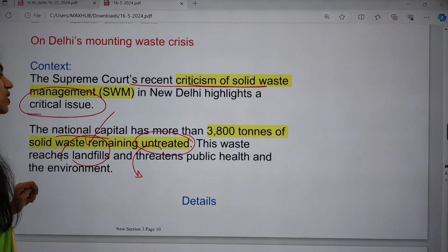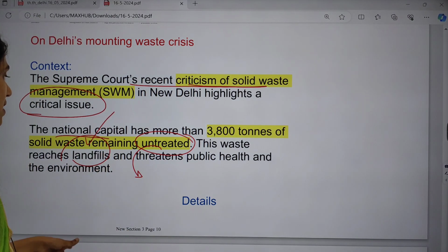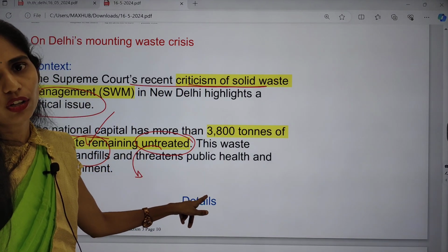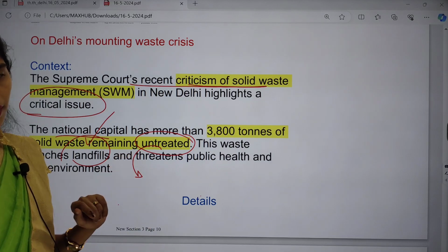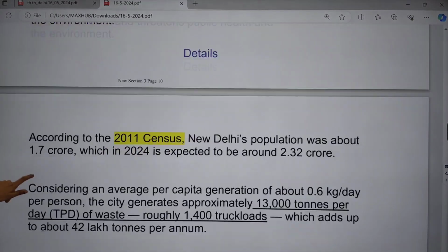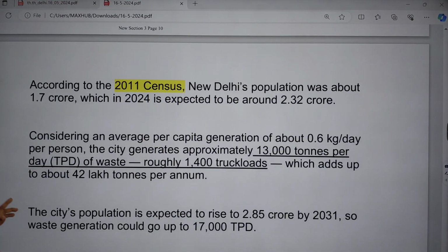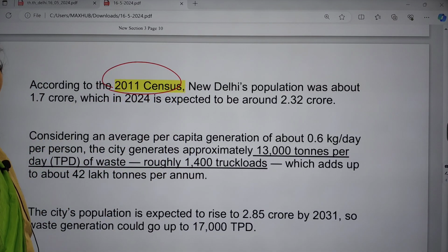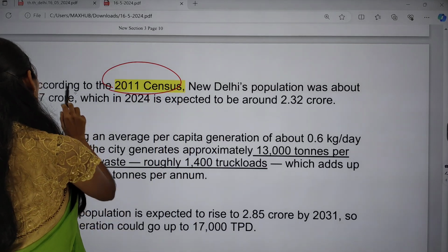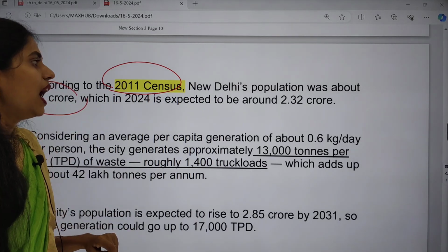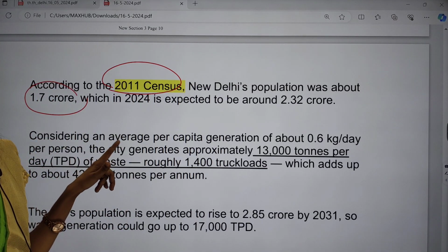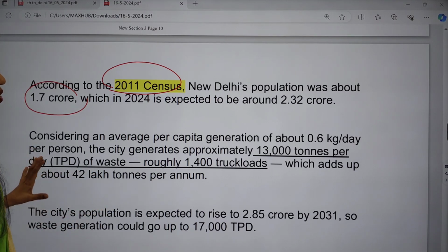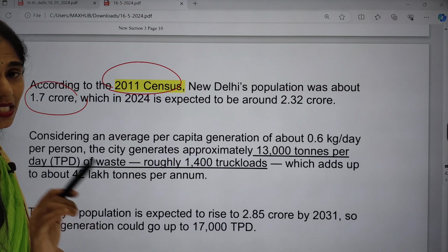Whenever the waste remains untreated and ends up in landfills, it has a negative impact on public health as well as the environment. So this is the issue. And if you see the data given in this article, according to the 2011 census, what is the population of Delhi? Delhi has around 1.7 crore, and in 2024 it is expected to be around 2.32 crore.